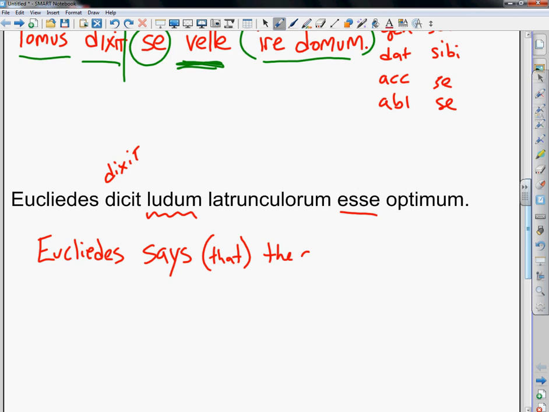the game. We get a genitive modifying that accusative of robbers. You can say to be right here for this infinitive if you want to in English. We're just going to use it as is.